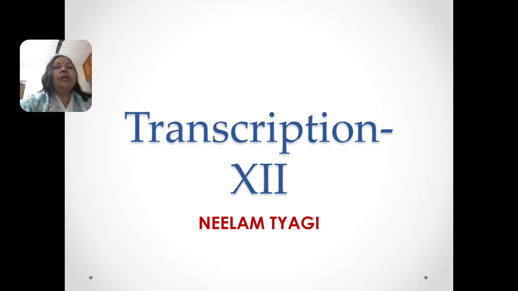RNA polymerase is of three types: RNA polymerase 1, RNA polymerase 2, and RNA polymerase 3. RNA polymerase 1 is found in the nucleolus and is responsible for the synthesis of ribosomal RNA, whereas RNA polymerase 3 is responsible for the synthesis of transfer RNA.